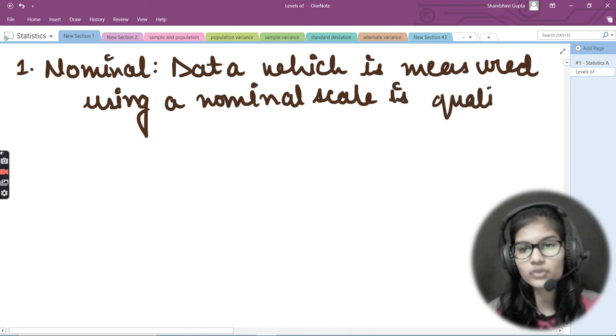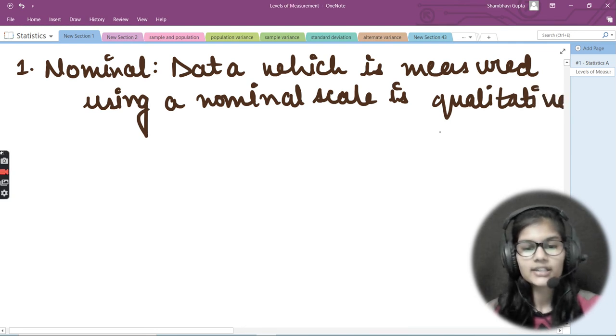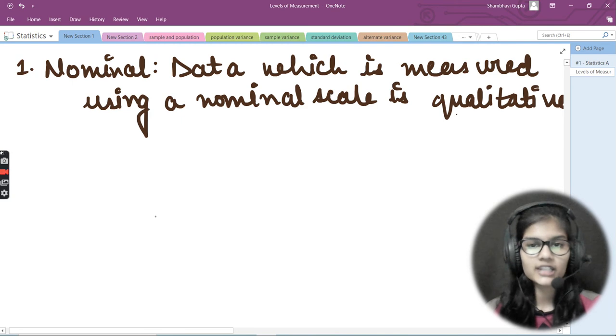Okay, basically we have 2 types of data, qualitative and quantitative. So let's not go too much into those things right now. For now, understand that we have 2 types of data, qualitative and quantitative. Okay, so data which is measured using a nominal scale is the qualitative data.